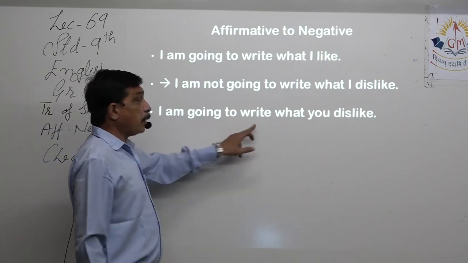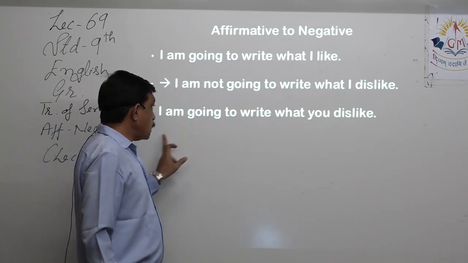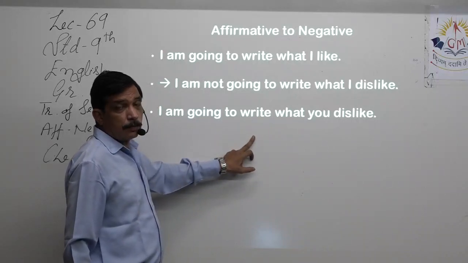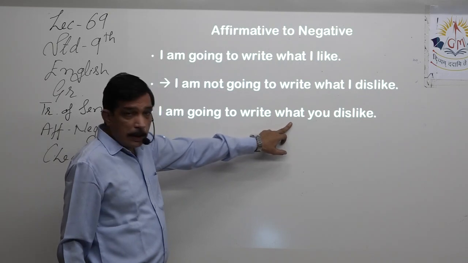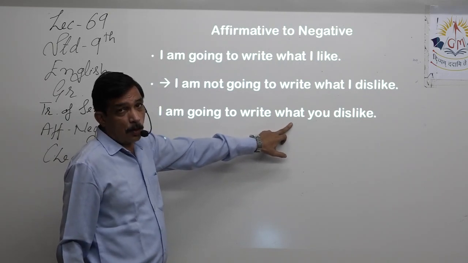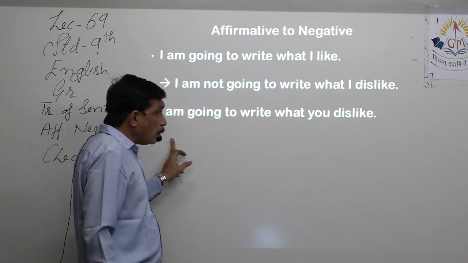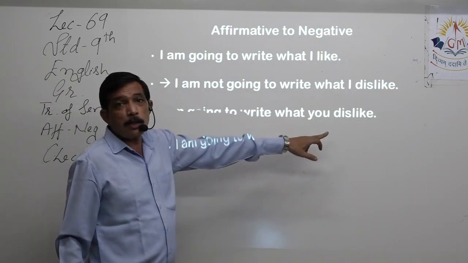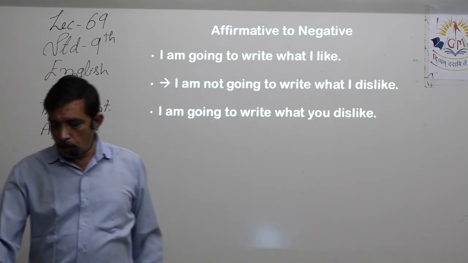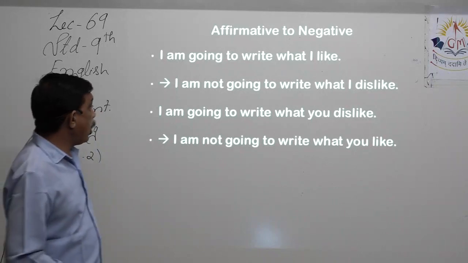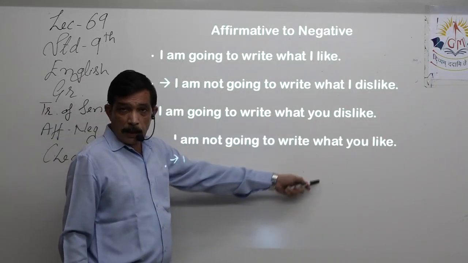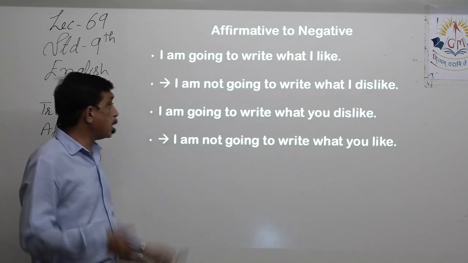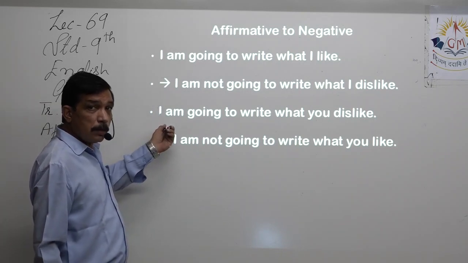I am going to write, that means I am not going to write. If I keep it as it is, what you dislike, then the meaning changes. So again I have to use a negation over here and the antonym of dislike. So the answer will be I am not going to write what you like. I am going to write what you dislike. That is exactly the question.